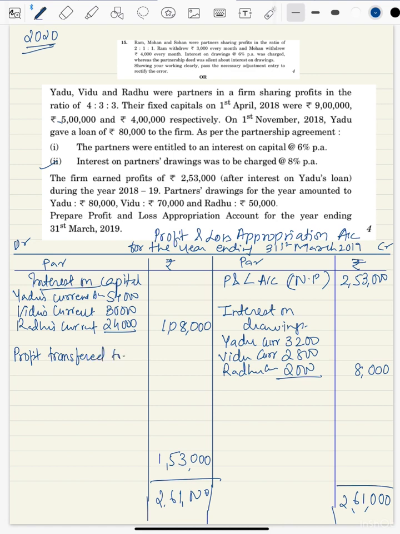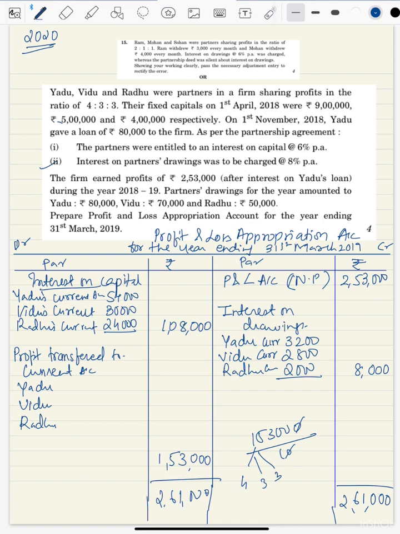transferred to. I'll write here current account, so it becomes easy for me to write current account. So whose current account? Yadu's, Vidu and Radhu's current account. Okay, so 1,53,000 to be distributed in the ratio 4:3:3. So 4:3:3 is total is 10. If I divide by 3, I'll get 15,300 into 4 into 3 and into 3.